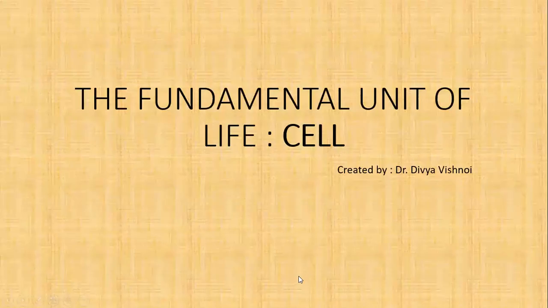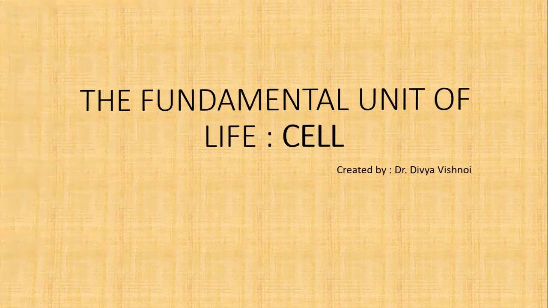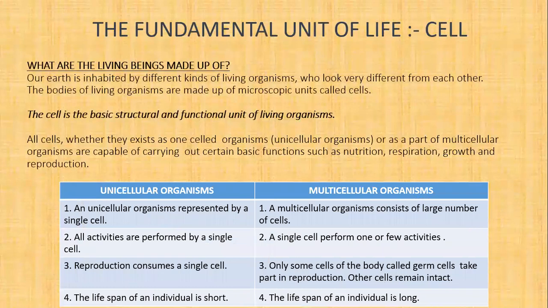Hello everyone. Today we will discuss chapter number 5 of class 9, that is the fundamental unit of life, cell. Now a question comes into our mind: what are the living beings made up of? Our earth is inhabited by different kinds of living organisms who look very different from each other. These living organisms are archaebacteria, eubacteria, protista, fungi, plants, and animals.